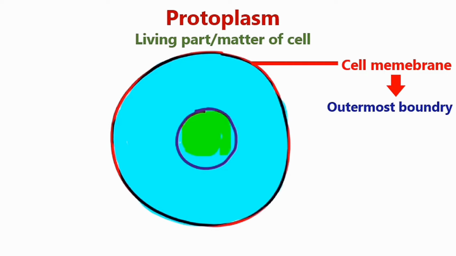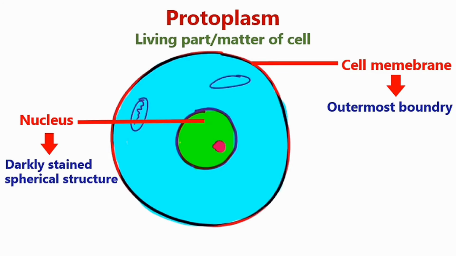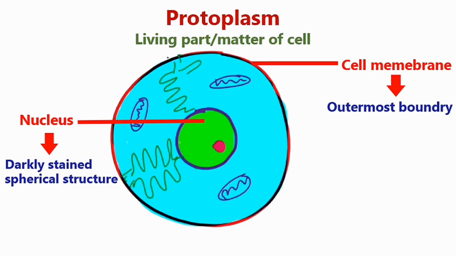Second part of the protoplasm is nucleus. It is a darkly stained spherical structure which occupies central position in animal cells, while in plant cells it is pushed aside because of presence of large central vacuole. Nucleus is covered by nuclear envelope, which is a double membrane and separates the inside of the nucleus from the cytoplasmic content of the cell. Nucleus controls all the activities of the cell.